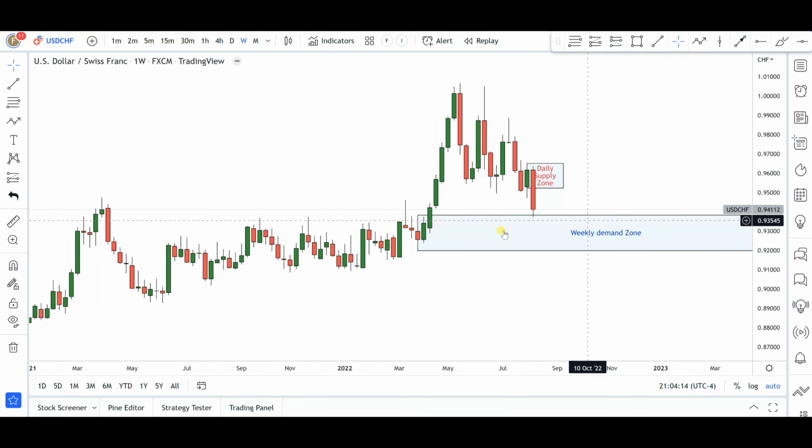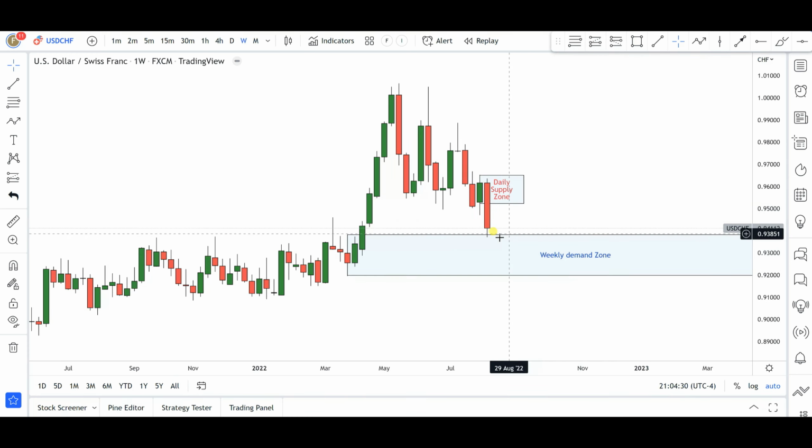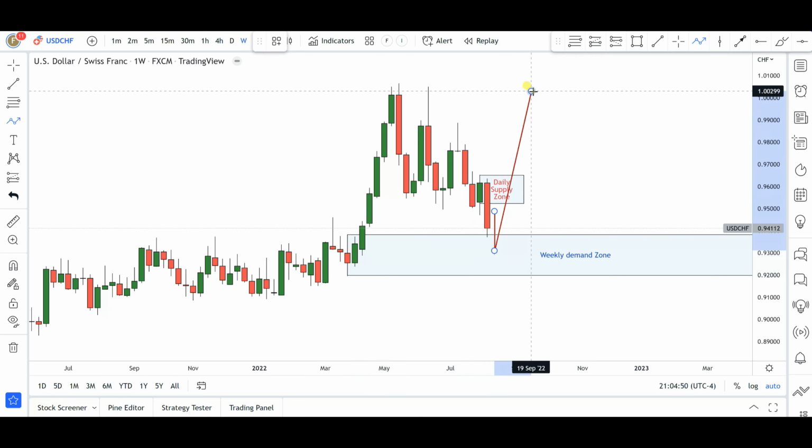Finally, guys, if you remember, I have mapped out this demand zone on the weekly charts for the longest time, maybe a few months now, and finally the market has retraced back into that particular weekly demand zone. You can see that for this particular week the market has tapped this demand zone area, and who knows, will this be the beginning of the bullish move? Maybe if the markets open for the week we're about to get into, we get another quick flush to the downside deeper into this demand zone, from where, you never know, the bulls might come into these markets to start pushing things again to the upside.